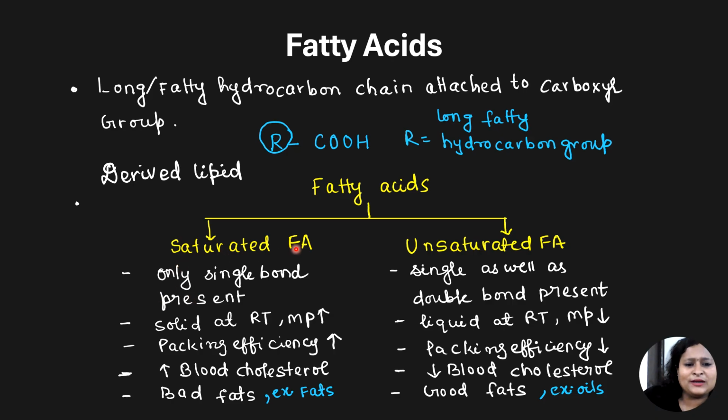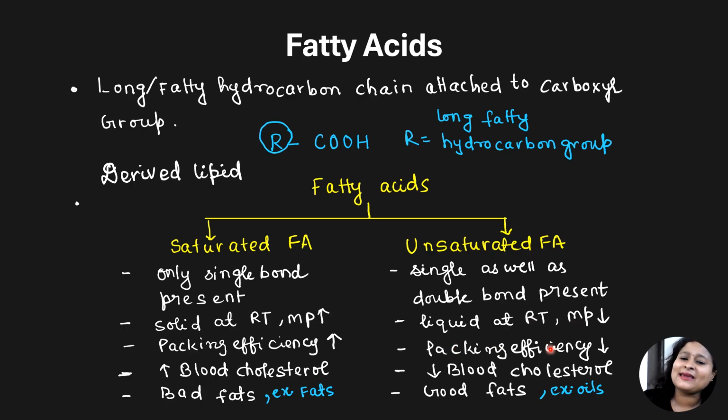Now, saturated fatty acids are generally solid at room temperature. Why? Because they can pack very nicely. That's why they can be solid at room temperature and their melting point is also relatively high. The unsaturated fatty acids, in contrast, are liquid at room temperature. Why?